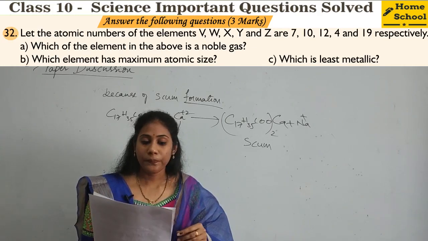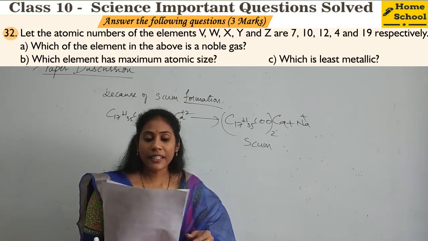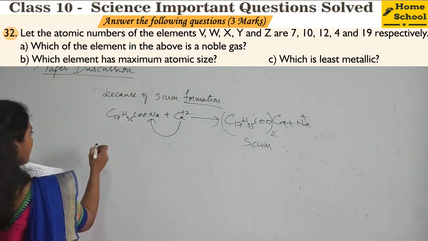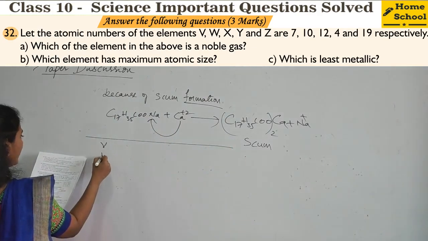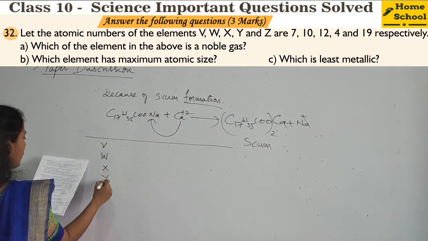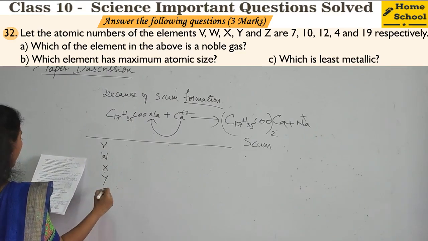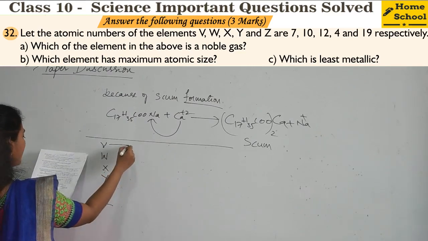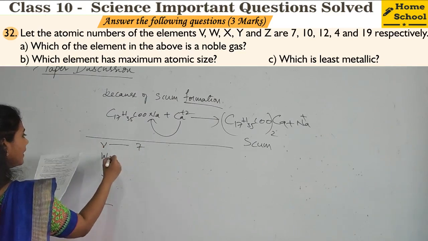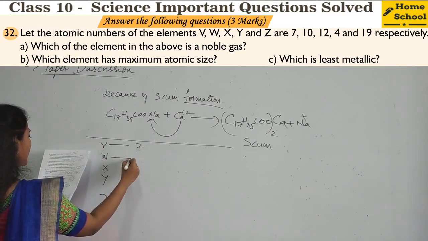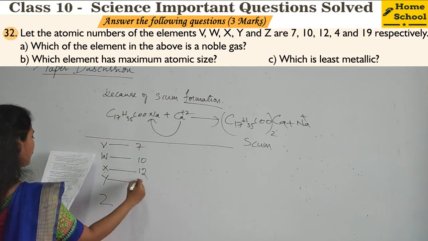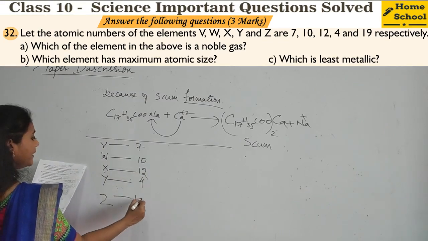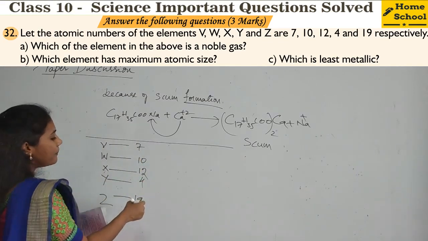Next question. Let the atomic numbers of elements V, W, X, Y, Z be given. Okay. Atomic number of V is 7. Atomic number of W is 10. And here it is 12, 4 and 19. Okay. So atomic numbers are there.